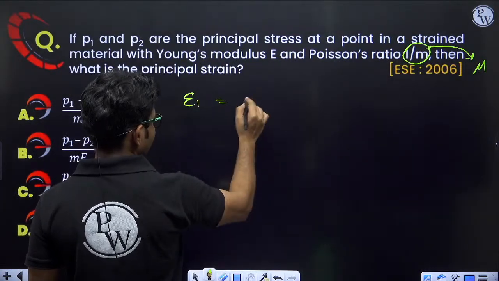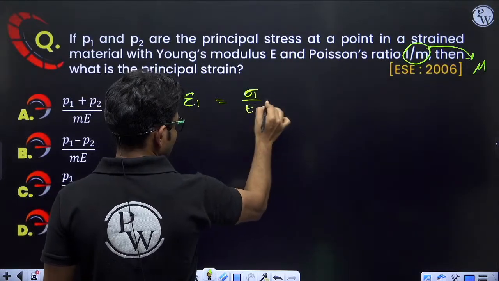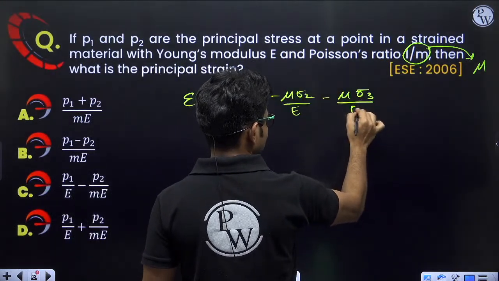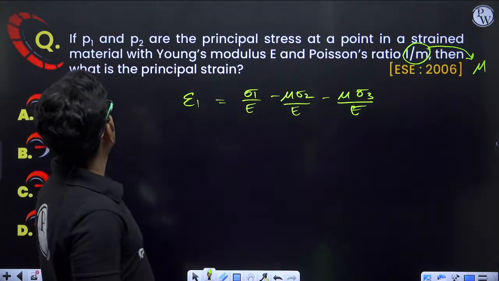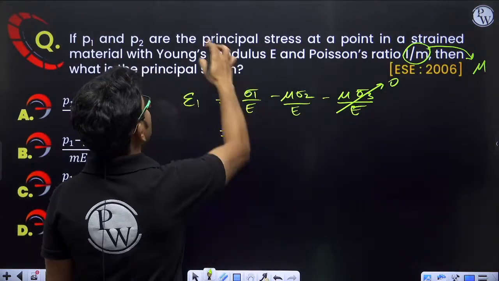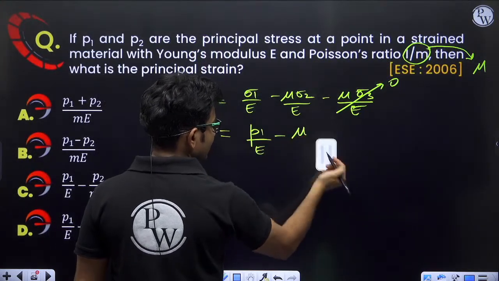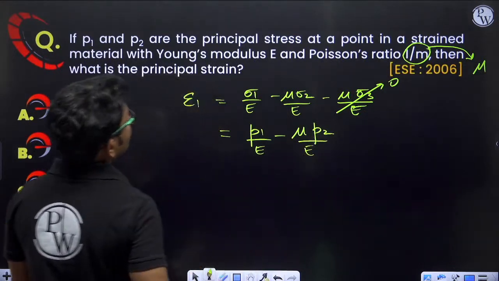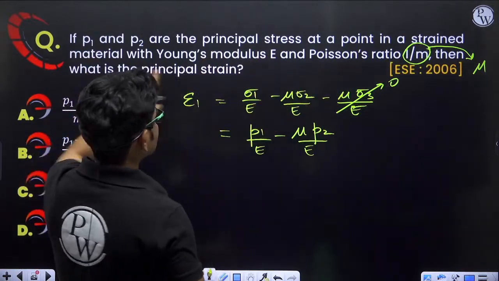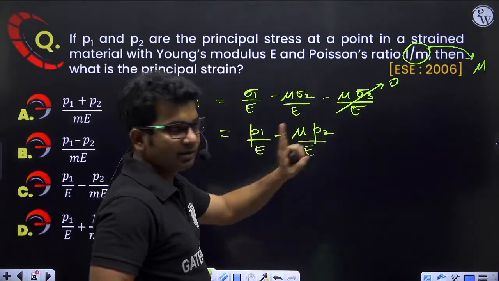Or let us just write epsilon 1. So epsilon 1 will be equal to sigma 1 by E minus mu sigma 2 by E minus mu sigma 3 by E. Now sigma 3 is not given. Two-dimensional stress is given, so sigma 3 by E will be 0. Sigma 1 we replace by P1 as given in the question. So P1 by E minus mu P2 by E. Sign is not given, so we will consider both P1 and P2 as tensile.